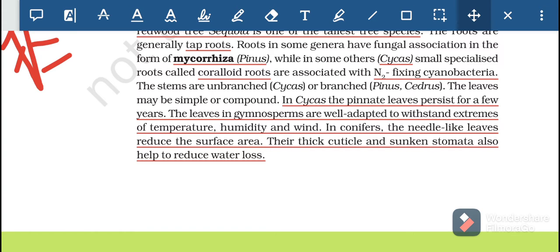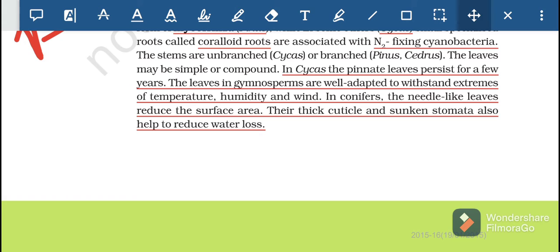In conifers, the needle-like leaves reduce the surface area. Their thick cuticle and shrunken stomata also help to reduce water loss. This is the adaptation of conifers to their environment. They adapt by reducing their surface area.